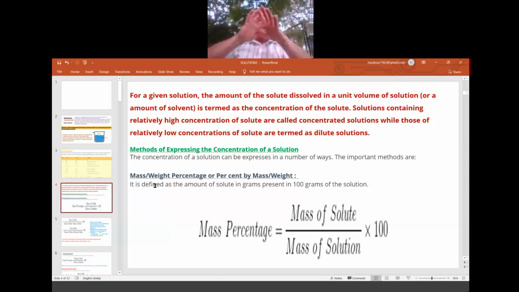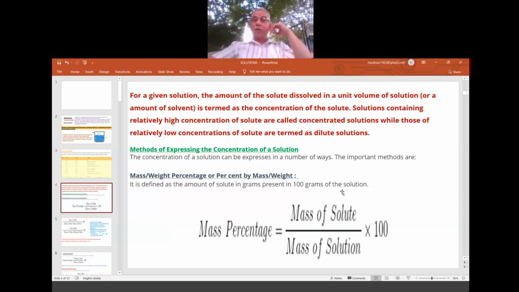So in chemistry, there is no confusion; only in physics do we clarify all those. Whenever I say mass, it means weight, and weight means mass. So it is mass by mass, or weight by weight percentage. It is defined as the amount of solute in grams present in 100 grams of the solution.